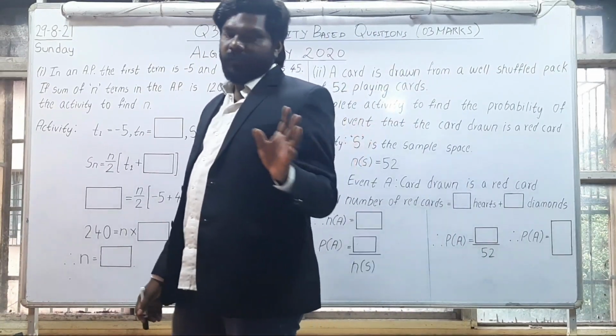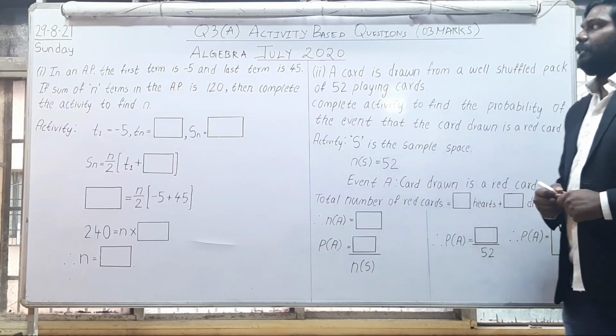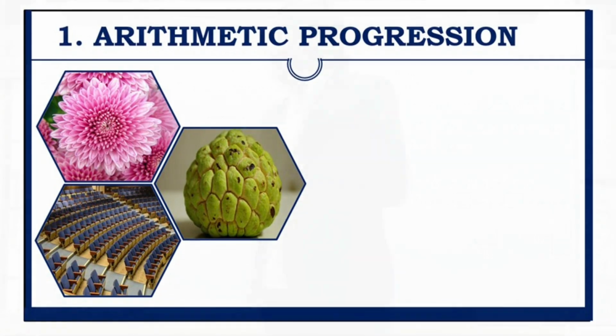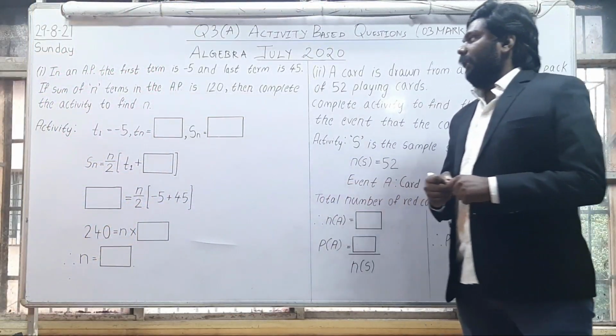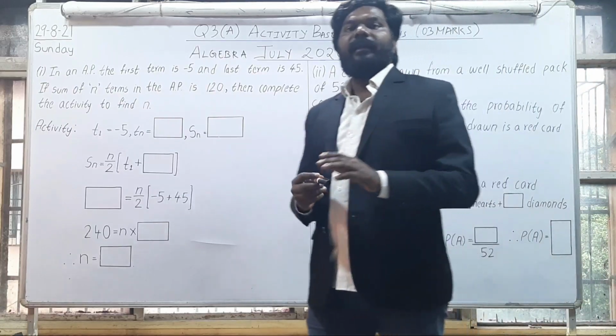Let us read the first question. What they are saying: in an AP, the first term is -5 and the last term is 45. So this is a problem based on your arithmetic progression chapter. If the sum of the n terms in an AP is 120, then complete the activity to find n. So I need to find n.